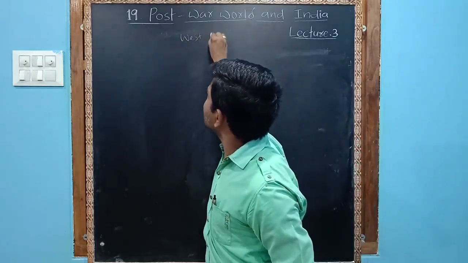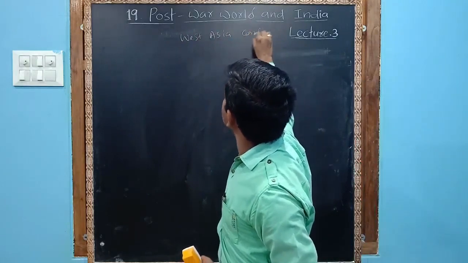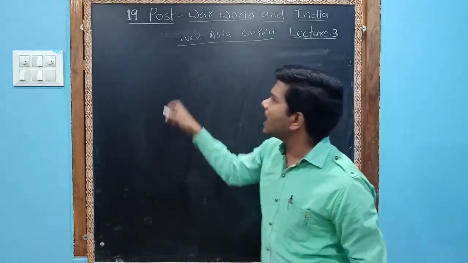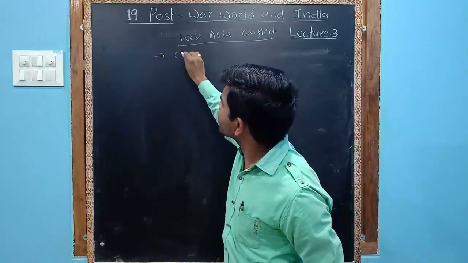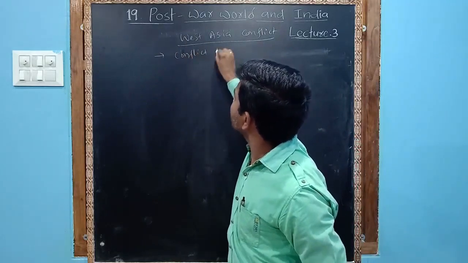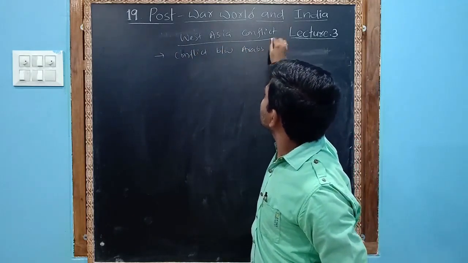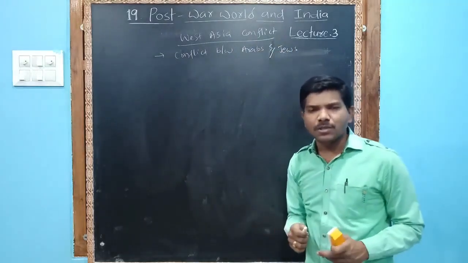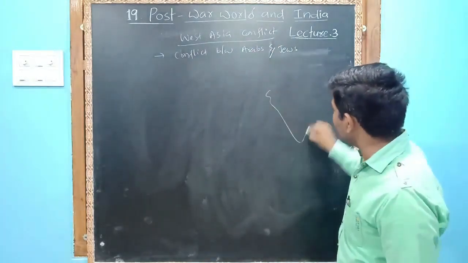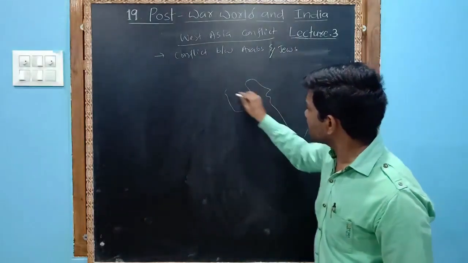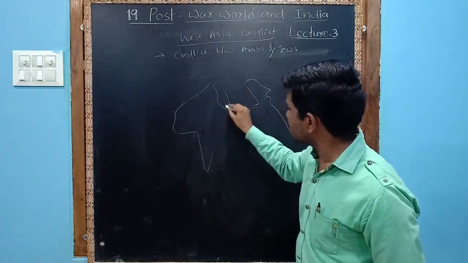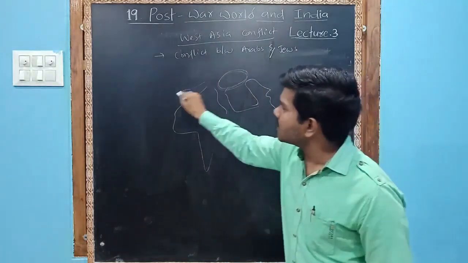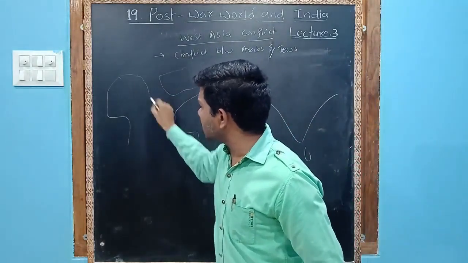Let us see now West Asia. West Asia conflict is very important. West Asia conflict is very simple. It is a conflict between Arabs and Jews. What is West Asia? Very simple. West Asia is this part. This part is West Asia.